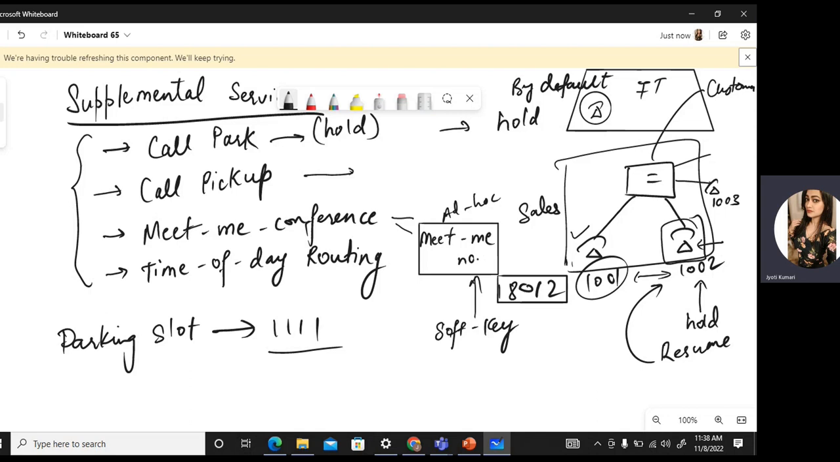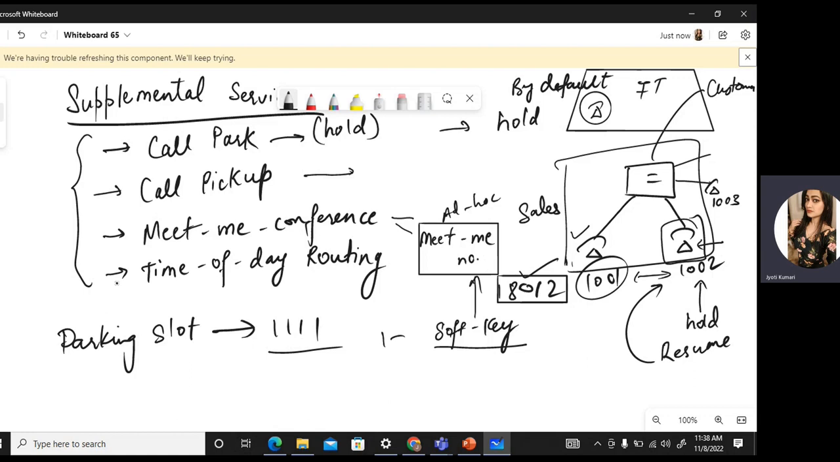To begin the call, there should be one user that starts this Meet Me conference by pressing the soft key. By pressing this soft key, the Meet Me conference will initiate. Once that call is initiated, all the other users can go ahead and just dial this number from their phones and join the same conference. That is called Meet Me conference.